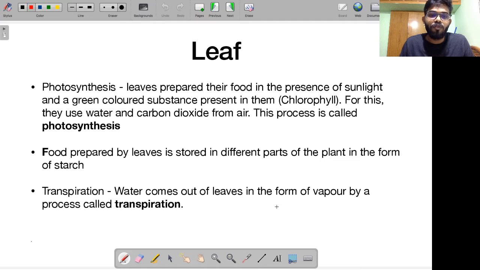All right. Then following this, I told you about the concept of photosynthesis, how plants are able to fix carbon dioxide and sunlight, produce their own food, and satisfy their energy requirements. I told you how food prepared by the leaves is also stored in the plants. I told you about the iodine test in the previous class. Then I told you about the concept of transpiration, the importance of transpiration, how it occurs, and the various reasons the plant loses water through its leaves. I told you about the suction pull, etc.